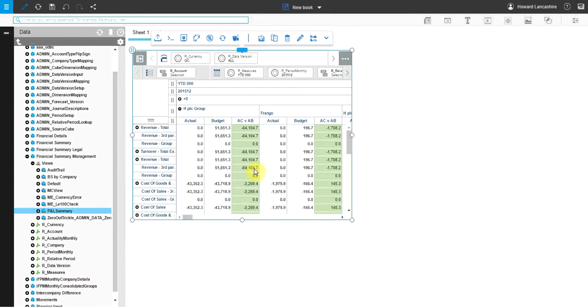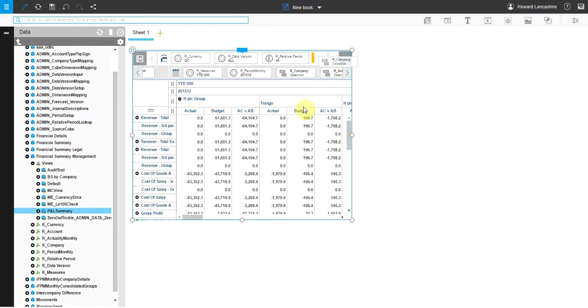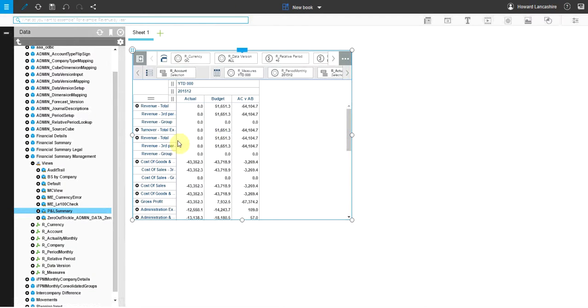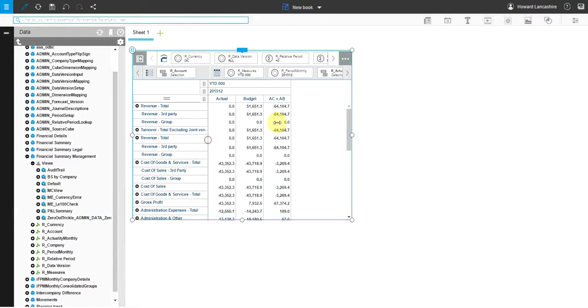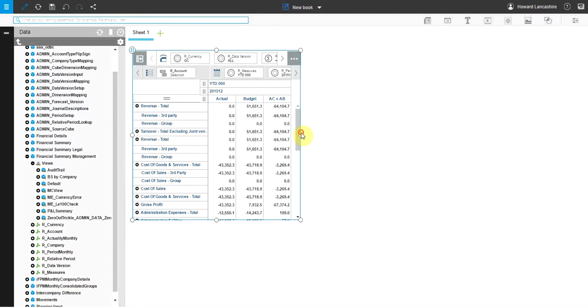We can see that brings this table onto the main body of the Planning Analytics area, and this is the sort of usual TM1 table that we'll be used to, with the dimensions at the top here that indicate what we're seeing. So all we'll do quickly is neaten this up a little bit. Let's put the relative period there, let's put the company up there. So it allows us to see our actuals, our budgets, and our actuals versus budget for the relevant period, for the relevant company.